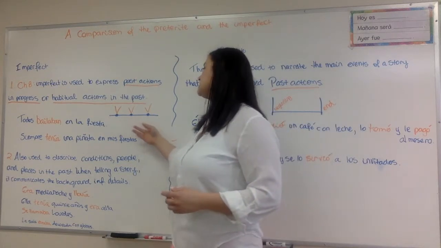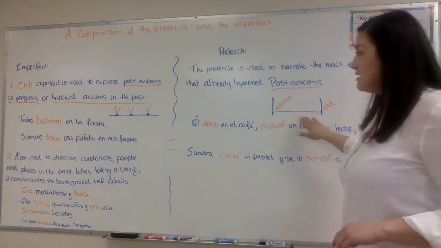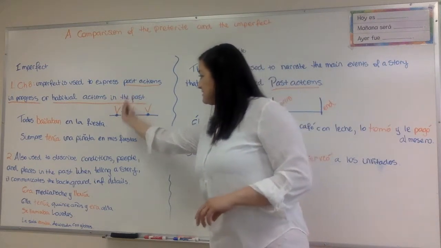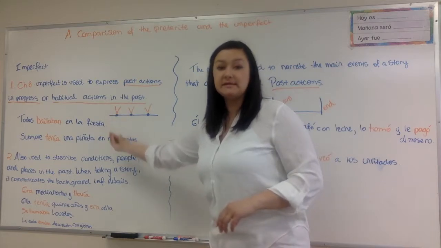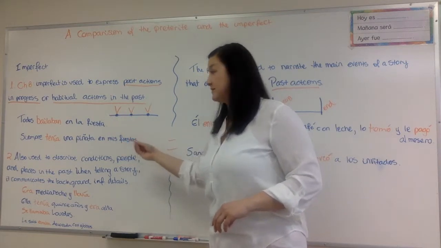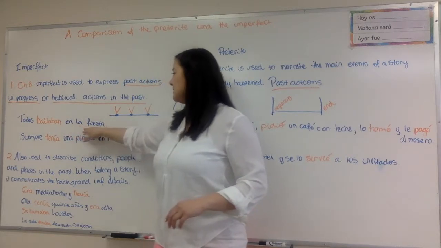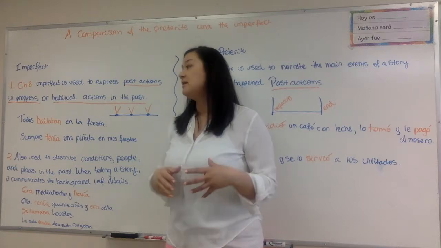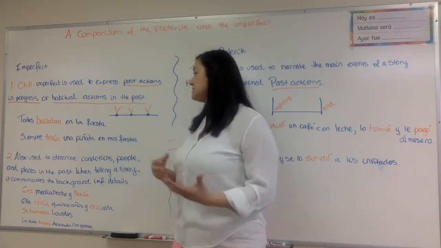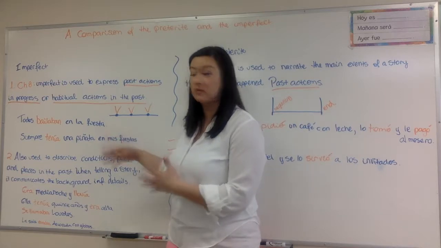For example, and I like to look at these diagrams. There is a beginning and an end in the preterite. In the imperfect, there were several times that that same idea, same action took place. So, todos bailaban en la fiesta. It's a continuous action in process. They all used to dance or were dancing at the party.